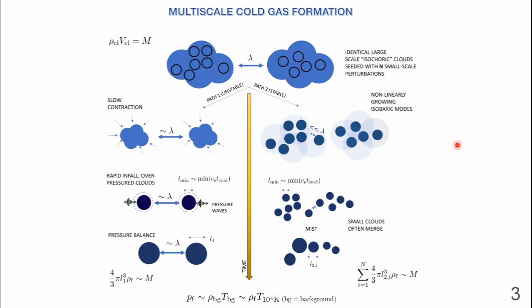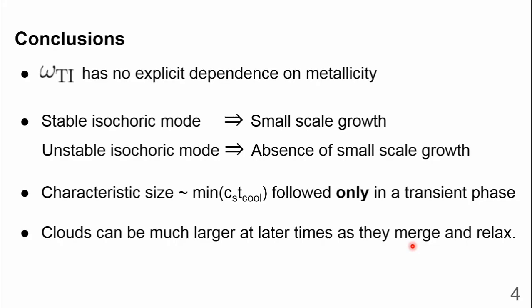We see nonlinear evolution of both kinds depending on the stability. If the isochoric mode is unstable, the overdense regions cool monolithically, first to form large underpressure cooled regions that collapse transiently to form oscillating clouds of size c_s t_cool, which later relax to the background pressure. But if the isochoric mode is stable, then smaller isobaric clouds grow within the isochoric cloud, which are then transiently of the size c_s t_cool and later merge to form bigger clouds.